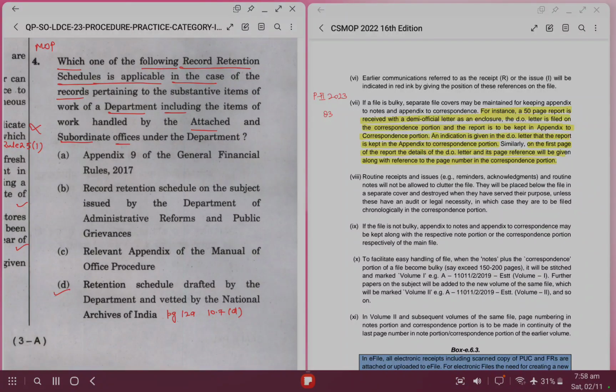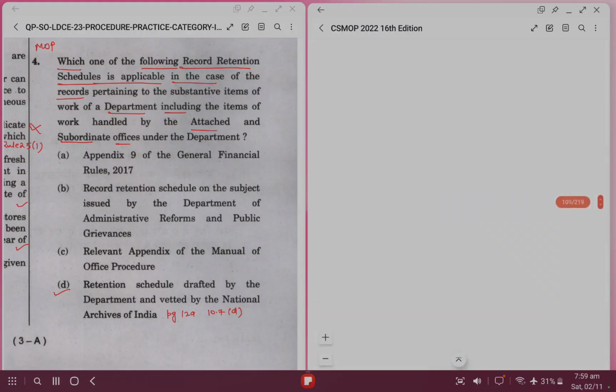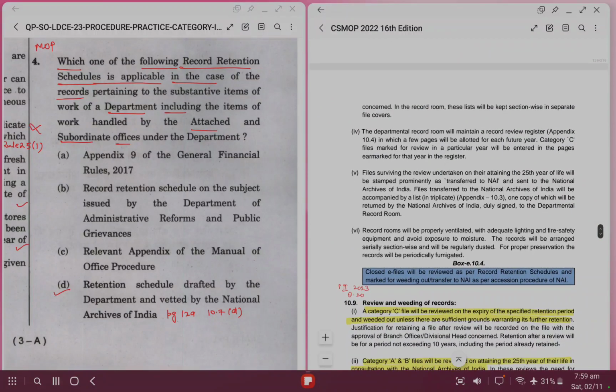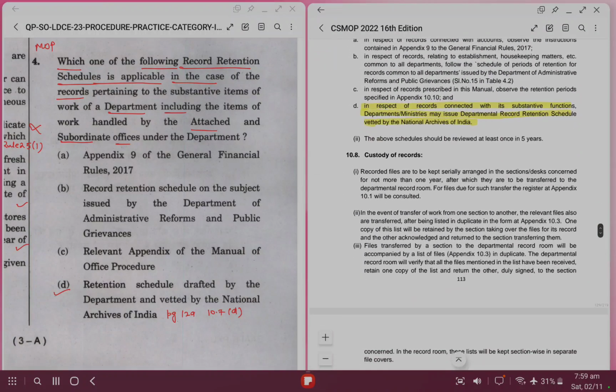Question number 4. Which of the following record retention schedules is applicable in case of records pertaining to the substantive items of department, including the items of work handled by attached and subordinate officers under the department? So it's related to record retention. For this we will go to page number 129 and paragraph 10.7. It says, in respect of records connected with its substantive functions, departments may issue departmental record retention schedule vetted by National Archives of India. So option D becomes the right answer.